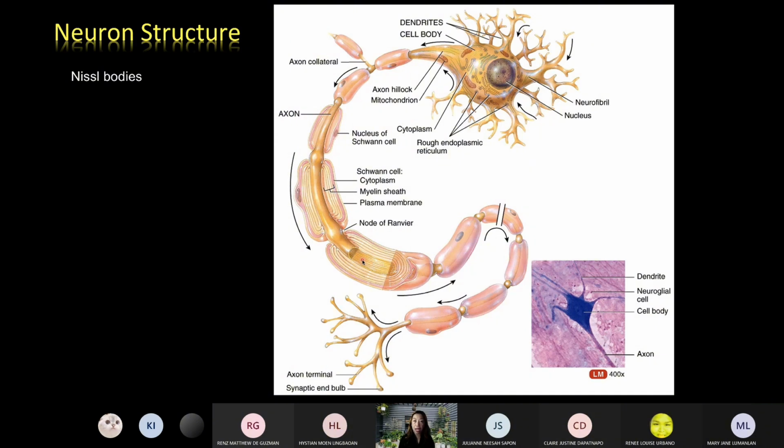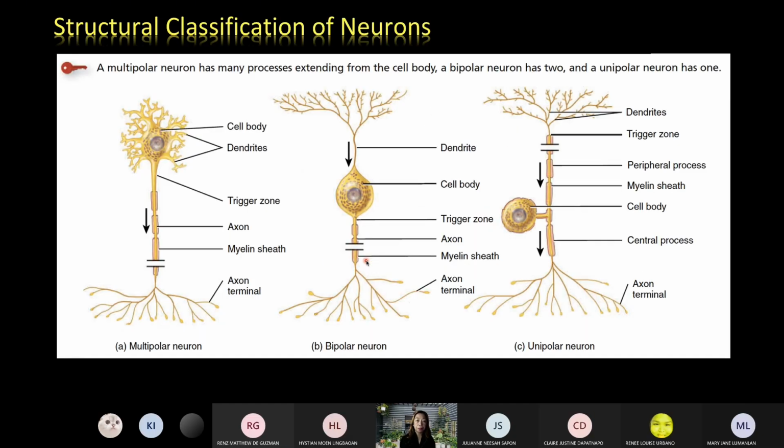Okay, but they don't have endoplasmic reticulum anymore. So it means protein synthesis does not happen in the axon. Okay? So what else? Okay na. So that would be for the structure and functions of the neuron. Now, in terms of... yes, question?